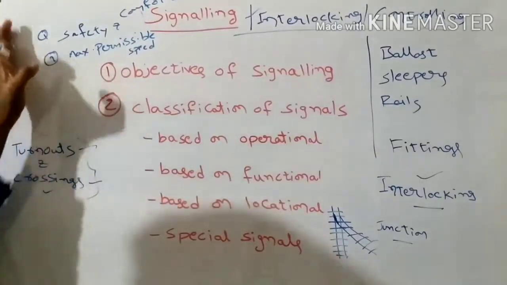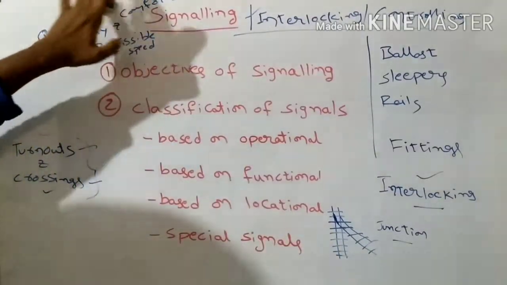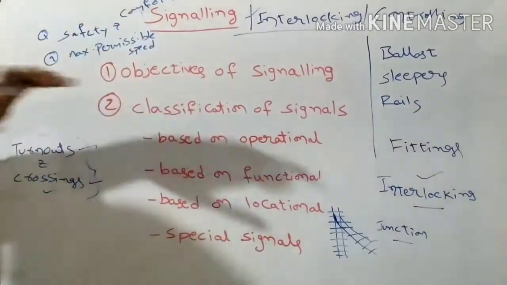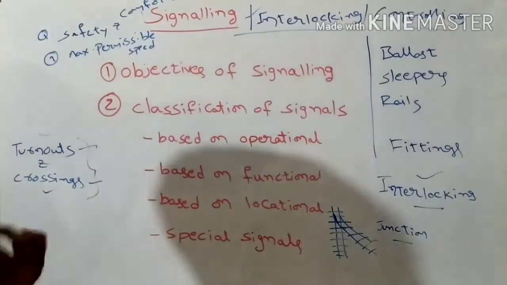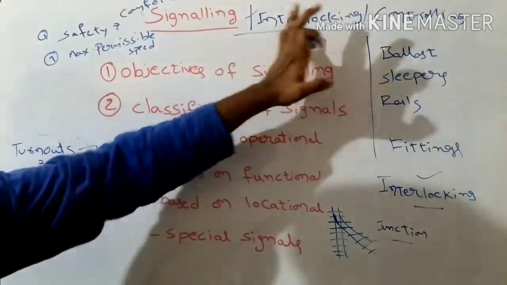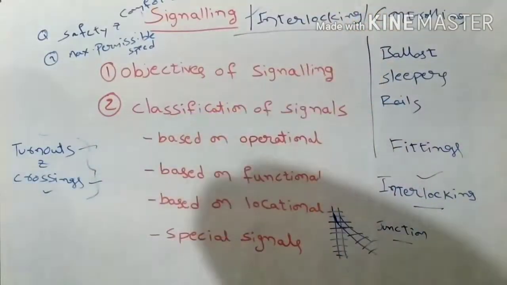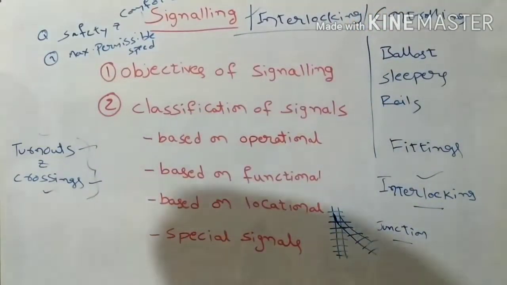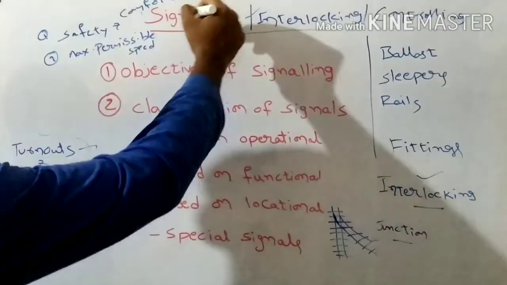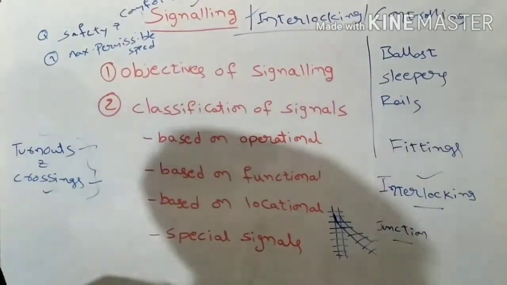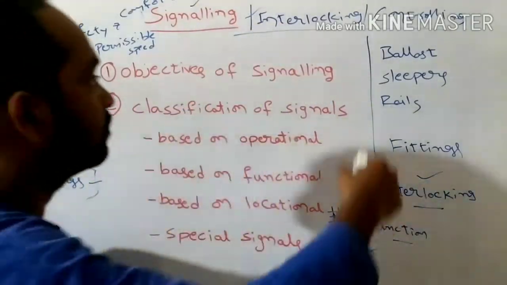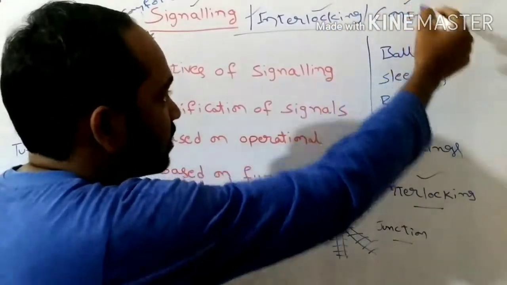To achieve these two things, that is, maximum safety and maximum comfort, and also the maximum permissible speed of the train, we need all these systems: signaling system, interlocking system, and controlling system. Understand? In this video lecture, we are going to discuss signaling. In the upcoming video series, we will discuss interlocking and controlling systems.